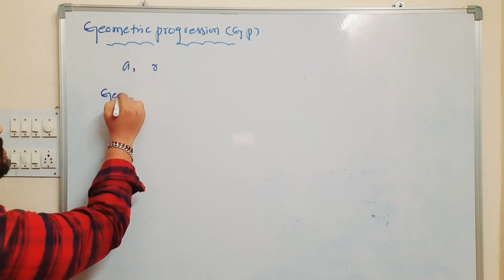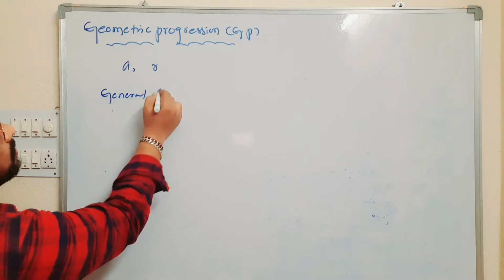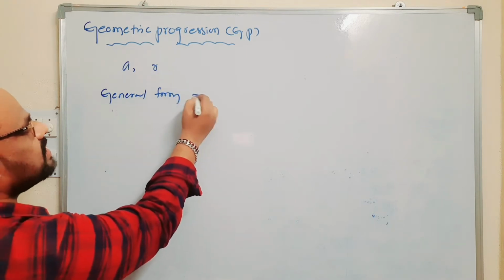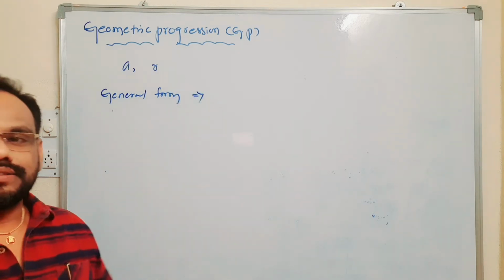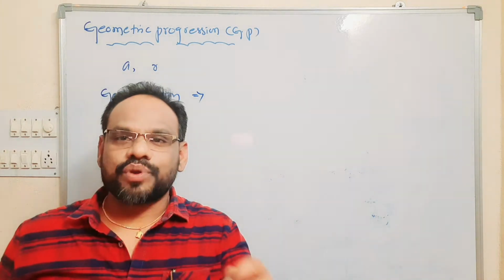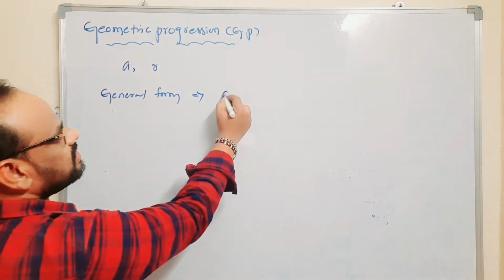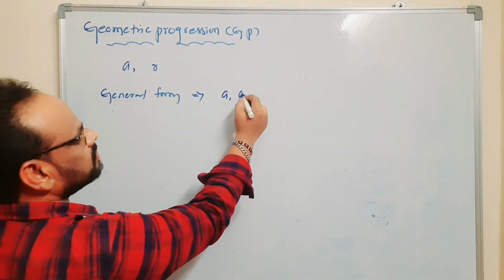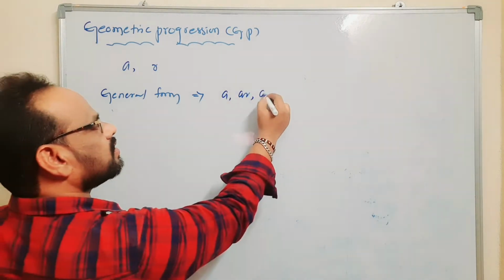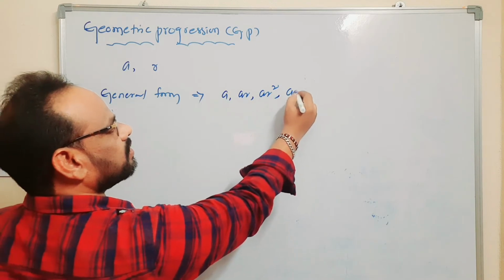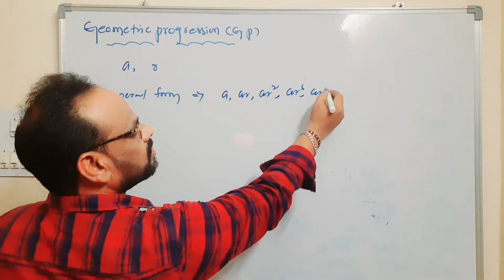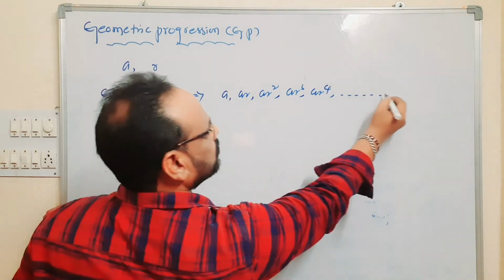Then the general form of a geometric progression can be written as a comma, the second term is ar comma, ar square comma, ar cube comma, ar power 4 and so on.